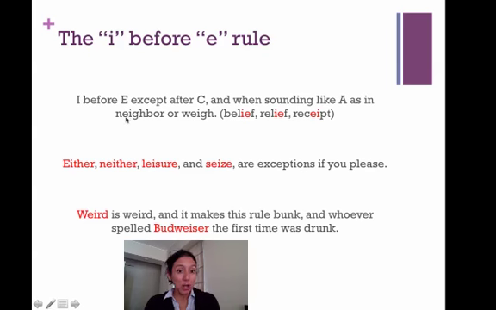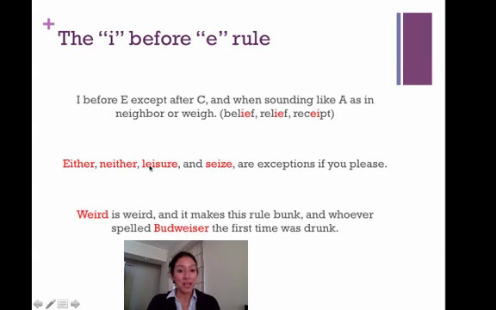Look at this. If I follow the rule, it says I before E, right? But in this case, the IE sound is sounding like an A, neighbor, way. When it has that A sound, it is no longer an I before E, but instead it's an E before I, just as if it were with a C. All right? It's a bit tricky, but it's not that hard to understand. So when it sounds like an A or it has a C before it, you don't write the IE, you write the EI.